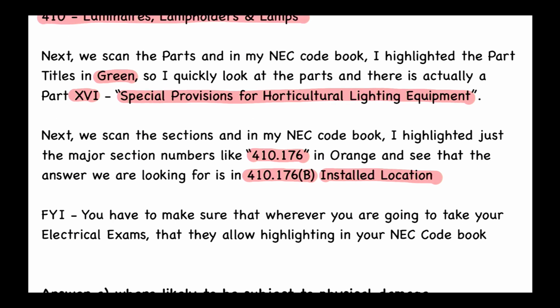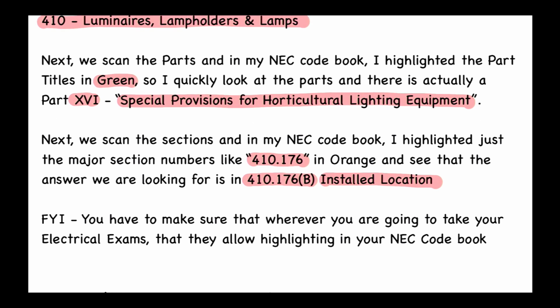All right, so what we're going to do here is go into our code book, and take a look at 410.176(B). It's called Installed Location. And here it says that the lighting equipment that is identified for horticultural use shall not be installed where it is likely to be subject to something called physical damage. And what does that mean?